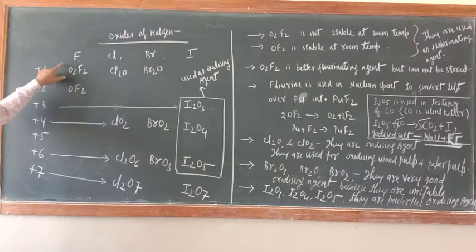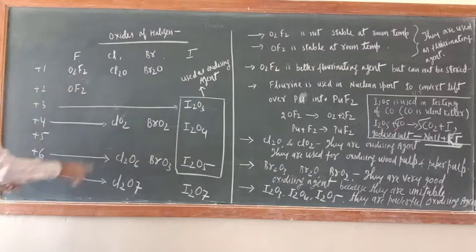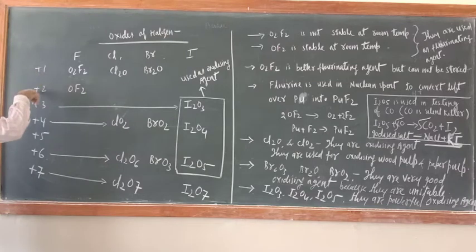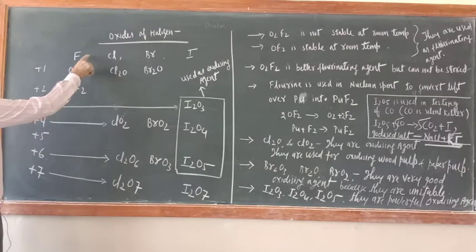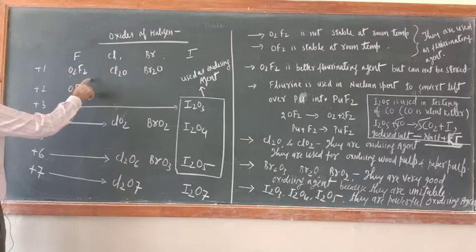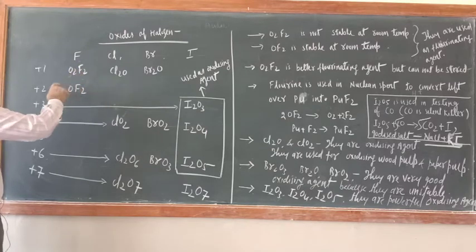So the oxidation state of oxygen here is +1. Here, in OF2, the oxidation state of oxygen is +2. Don't get confused by the +1, +2, +3 I wrote. Here fluorine is -1 in those cases. This +1 is with respect to oxygen.